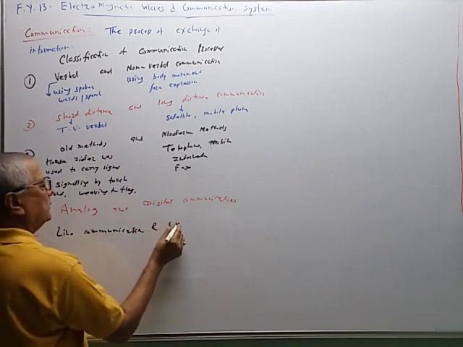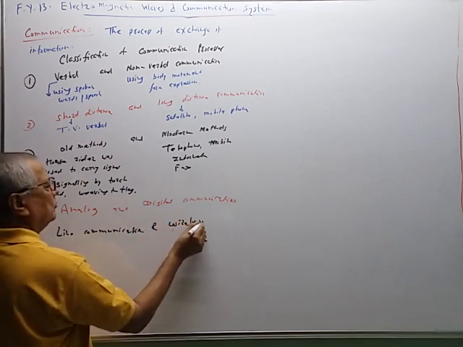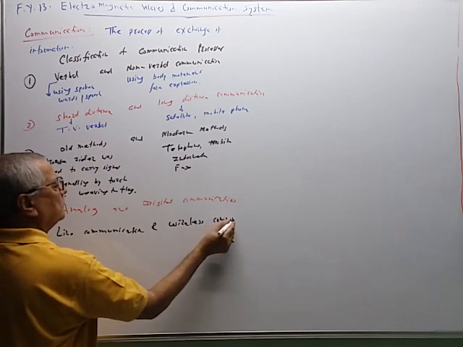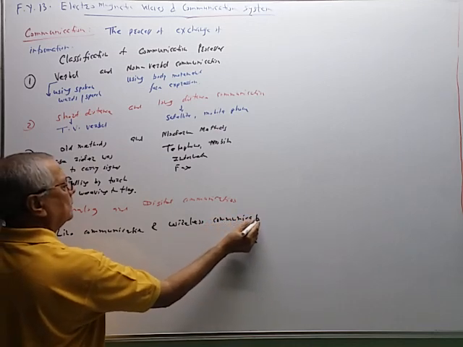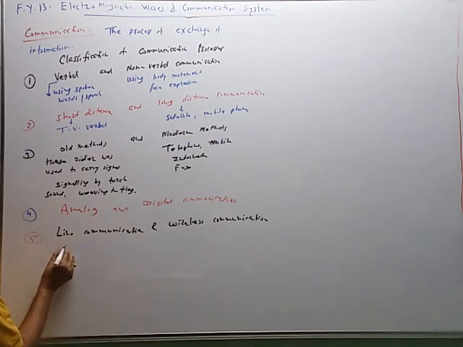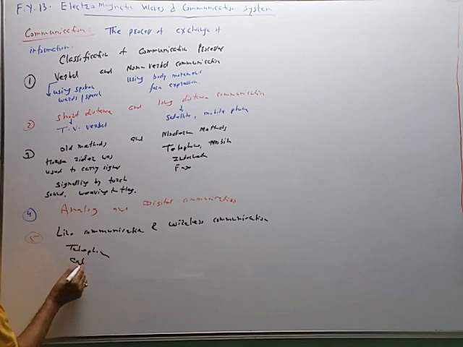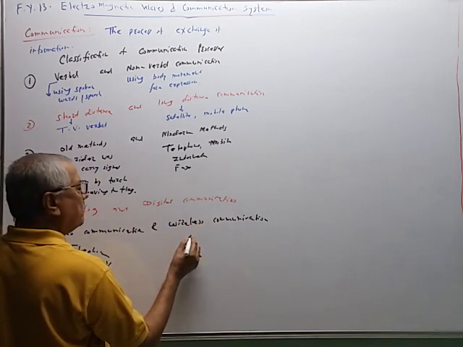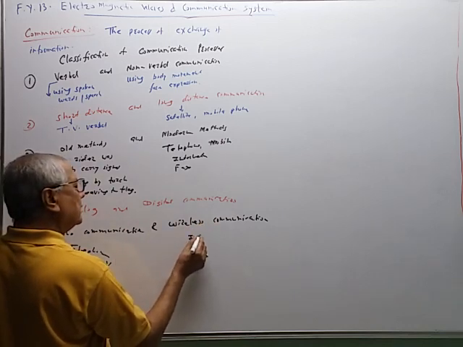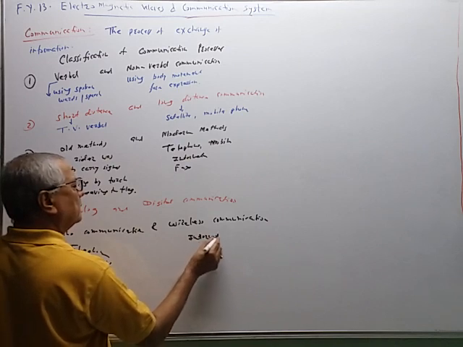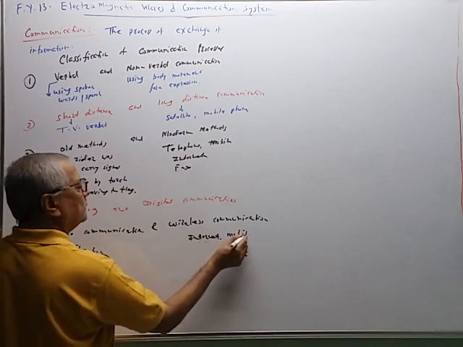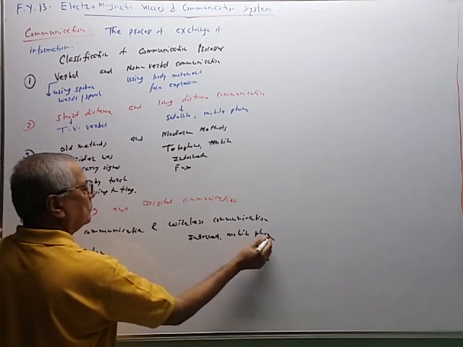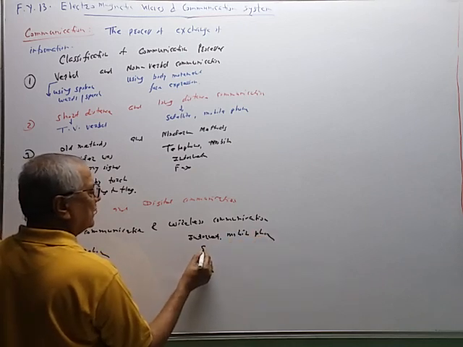Line communication and wireless communication. Line communication means telephone line, cable TV, closed circuit TV, etc. And wireless communication means internet, mobile phone, satellite communication,